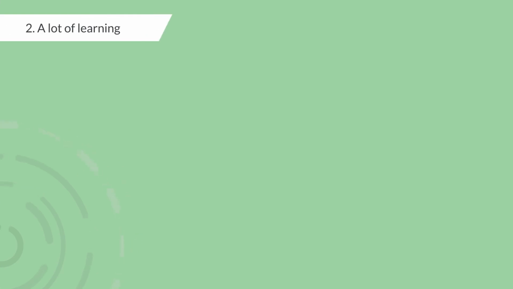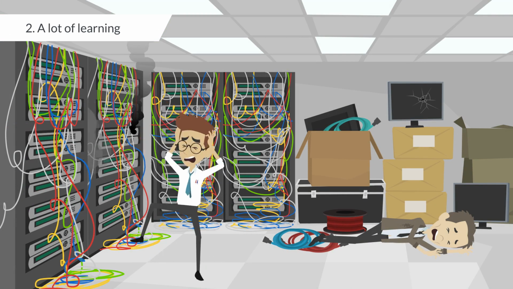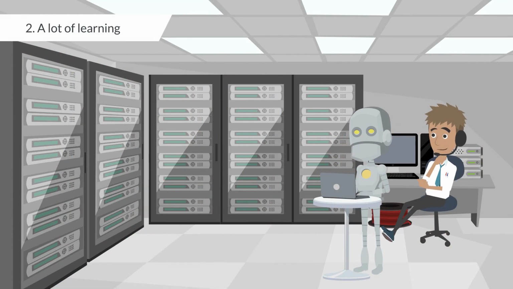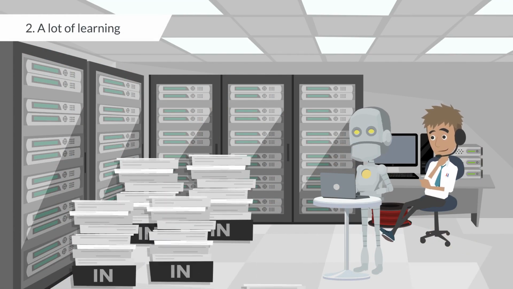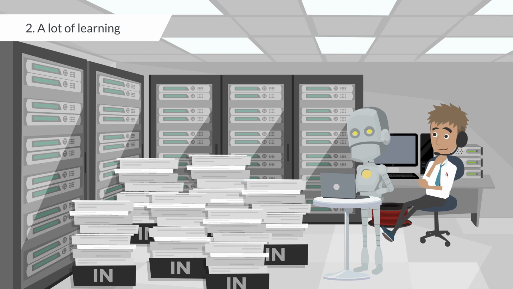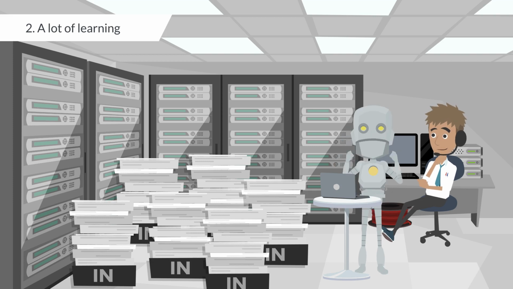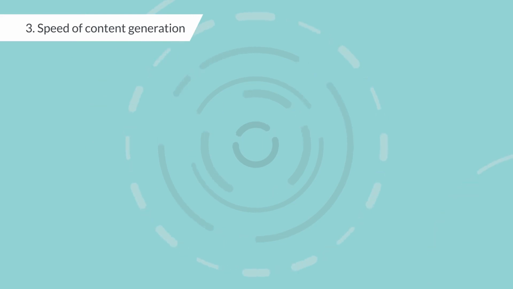The second is the amount of learning behind the accuracy improvement. Partly because of the evolution of computer capabilities, the amount of data for learning has expanded dramatically, and the accuracy of models has increased. The third is the speed of content generation.